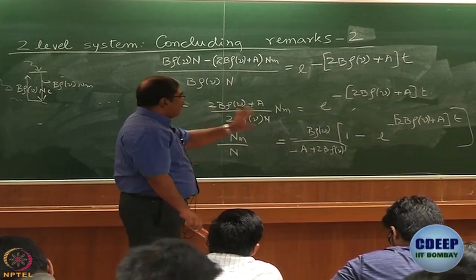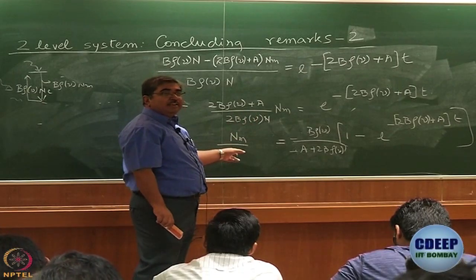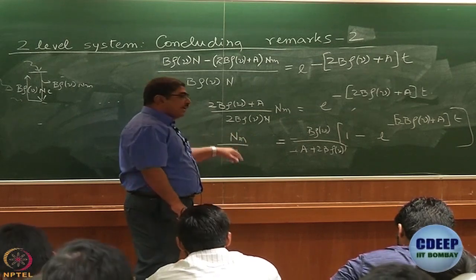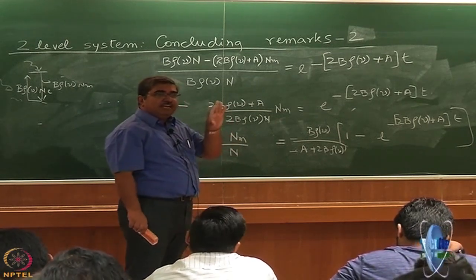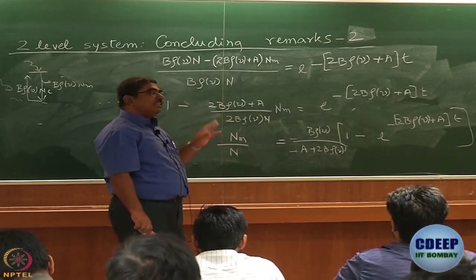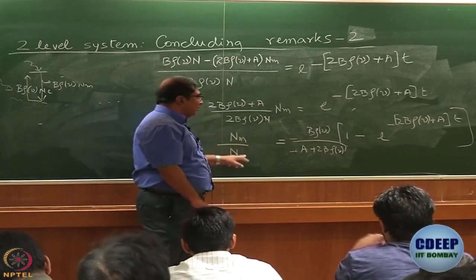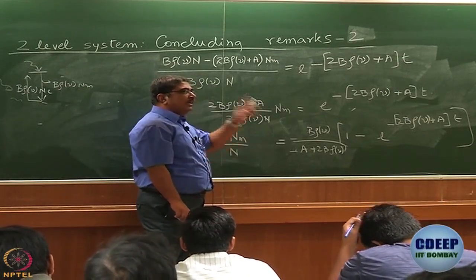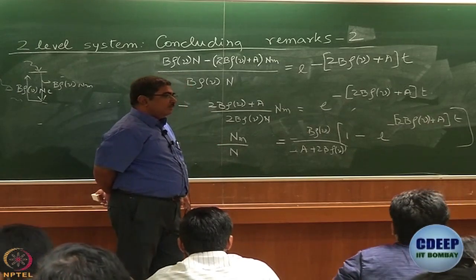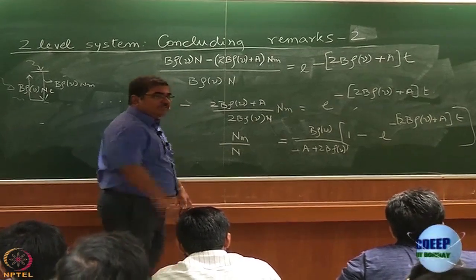Now let us see. What is the left hand side? So what is n? Don't forget. What is n? Right. So Nm by n is the fraction of molecules in the higher level. What is the condition for population inversion? This fraction should be greater than half. Okay. What is this value when t is equal to 0? T equal to 0, it is 0, right?